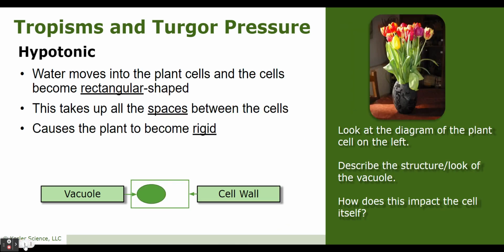All right. Hypotonic. This is when water moves into the plant cells and the cells become rectangular shaped. This is what we think of with a normal plant cell. This takes up all the spaces between the cells and causes the plant to become rigid. Rigid means stiff. Take a moment, draw the hypotonic cell and vacuole, and make sure you draw your arrows to label. And then you're going to take a moment to answer the questions.